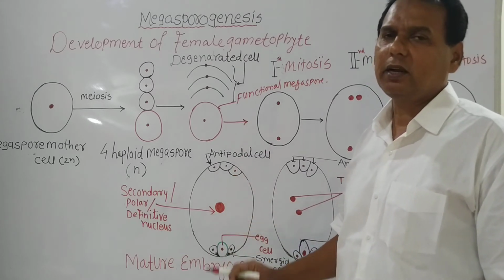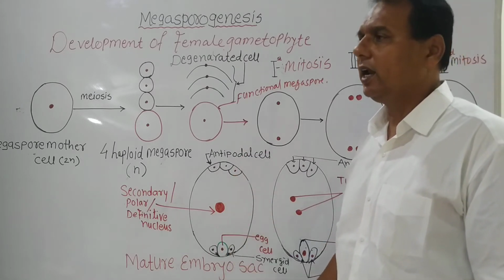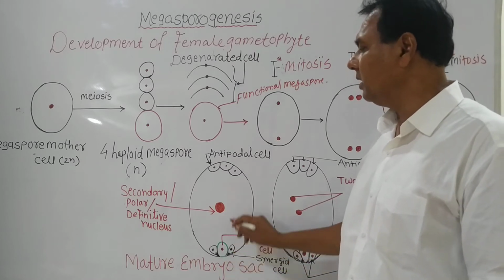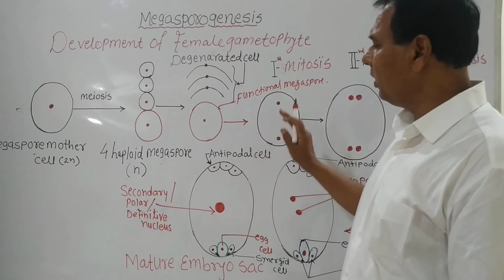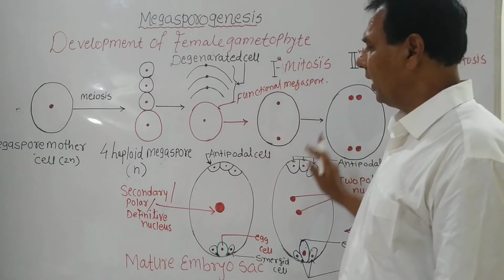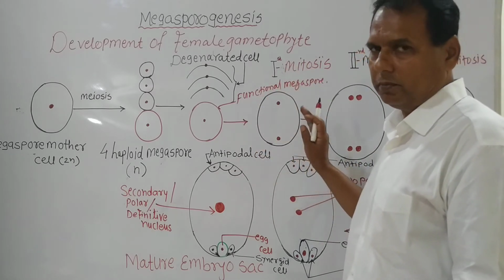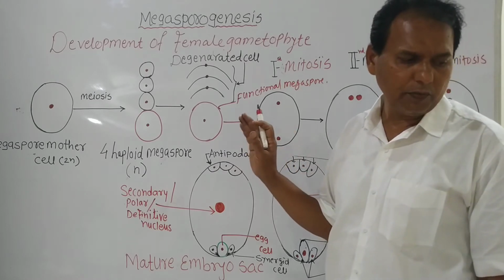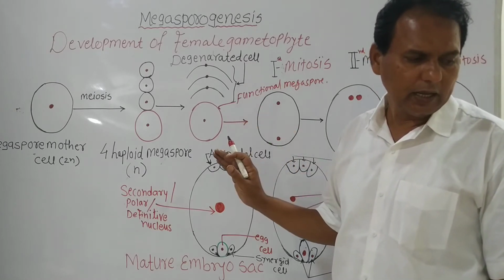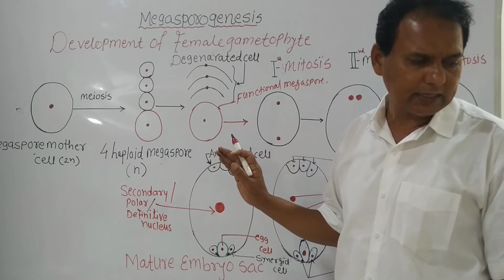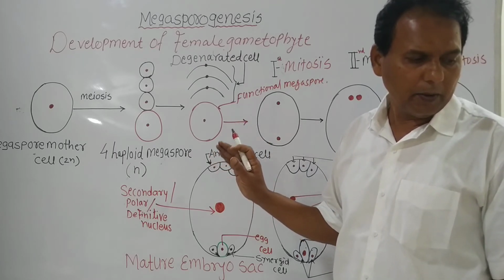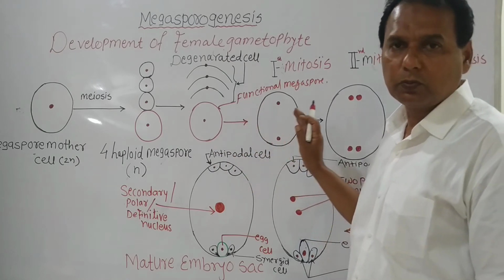The synergid cell plays an important role in the entry of the pollen tube inside the embryo sac. The method of development of the female gametophyte in angiosperms is described as monosporic.